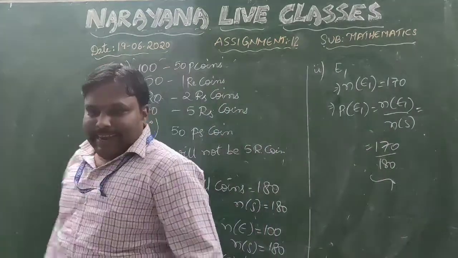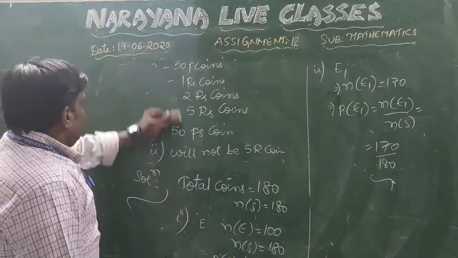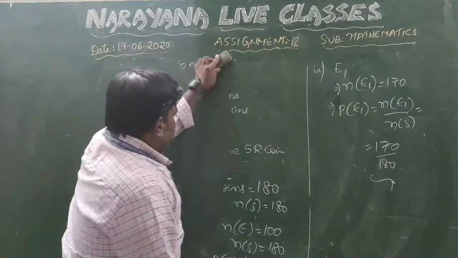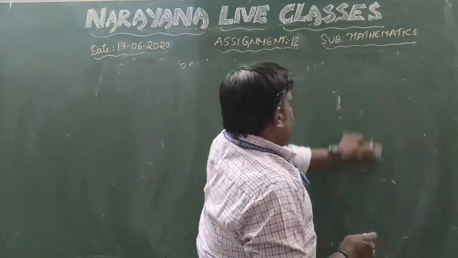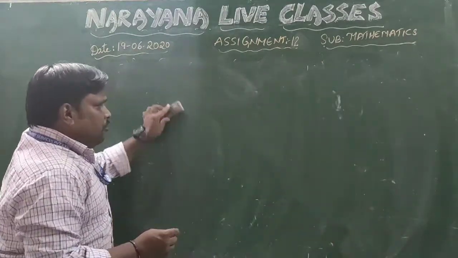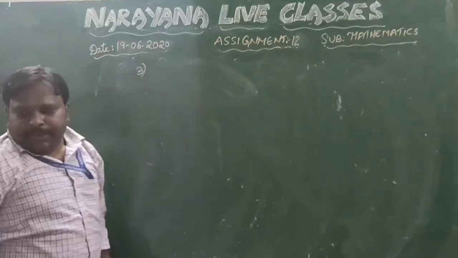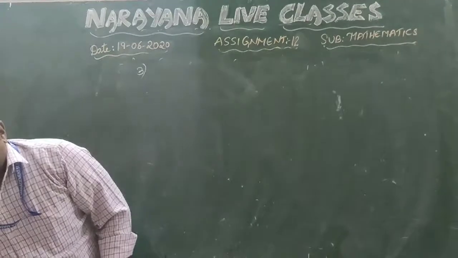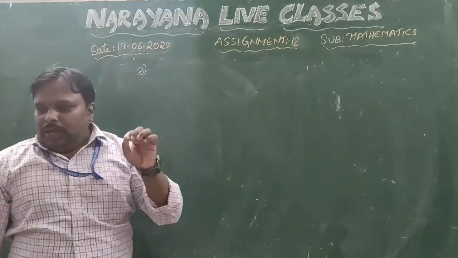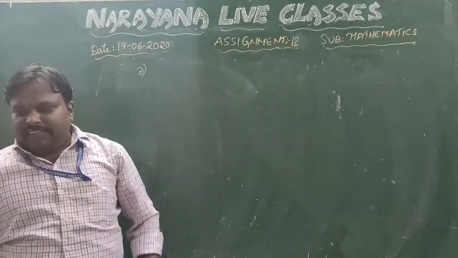Coming to question number 3. Question number 3 is also an easy one. It is not that typical, but still an interesting one. What is question number 3? Gopi buys a fish tank for his aquarium.